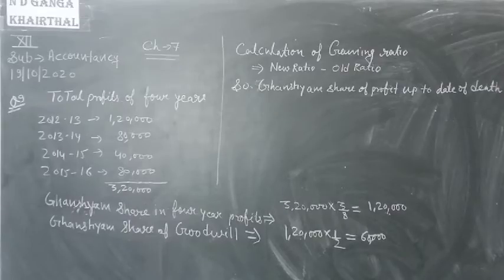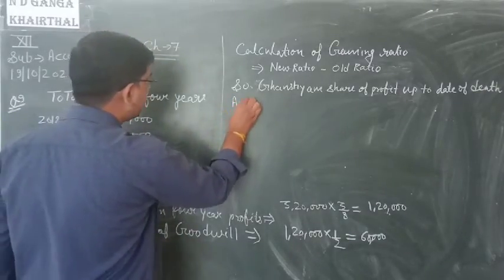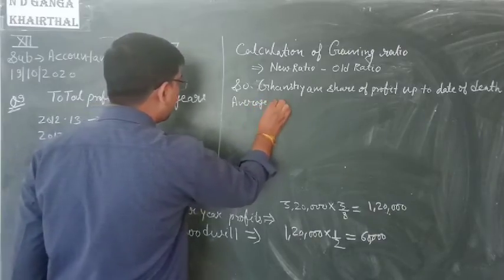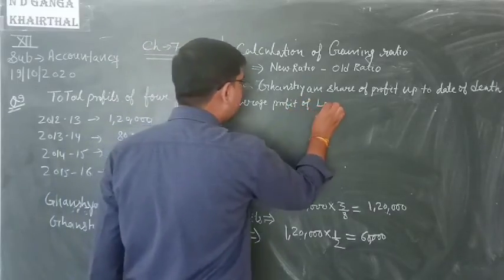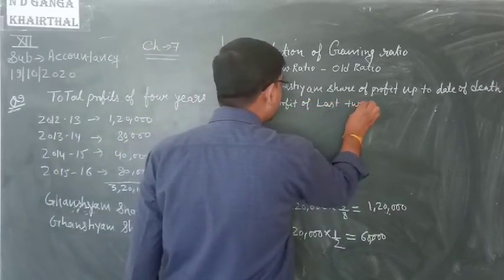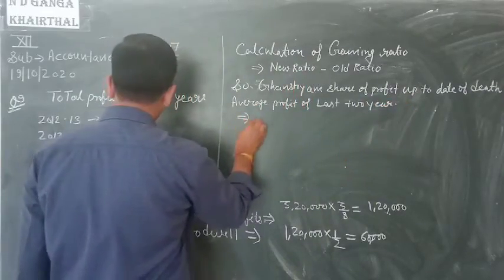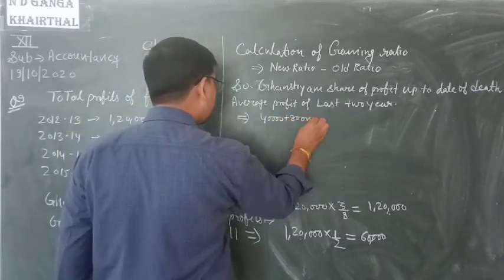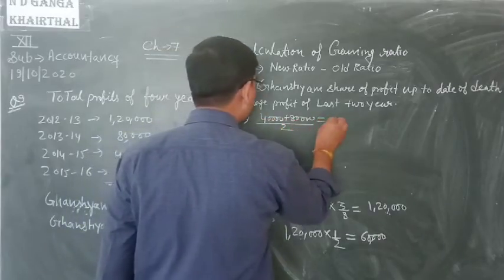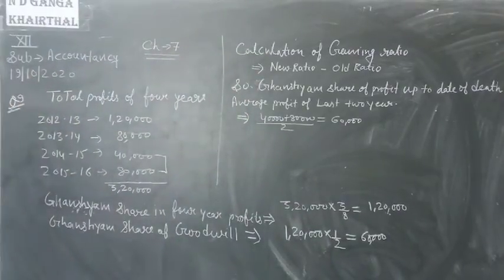So average profit of last 2 years. Okay, so 40,000 plus 80,000 upon 2. So average profit 60,000. Clear? Yes or no?